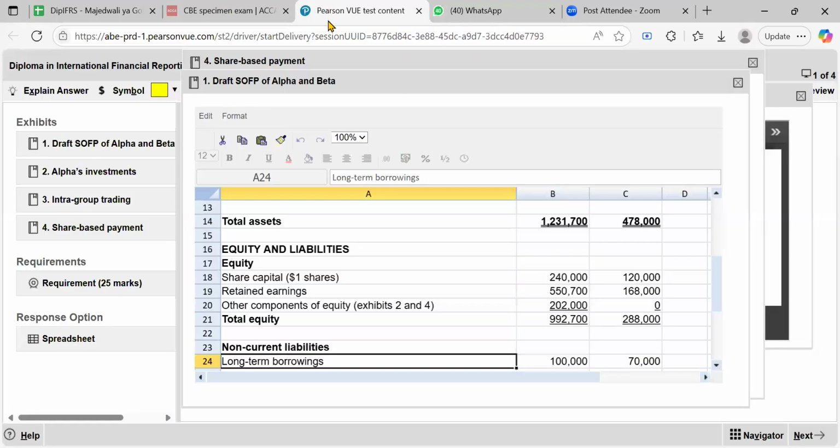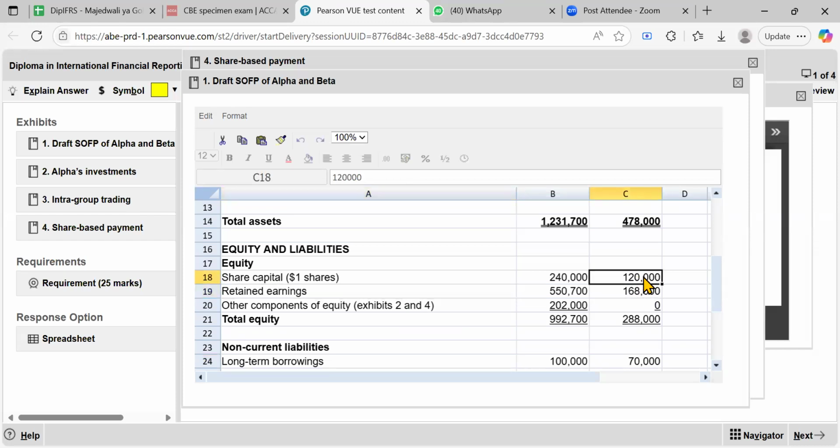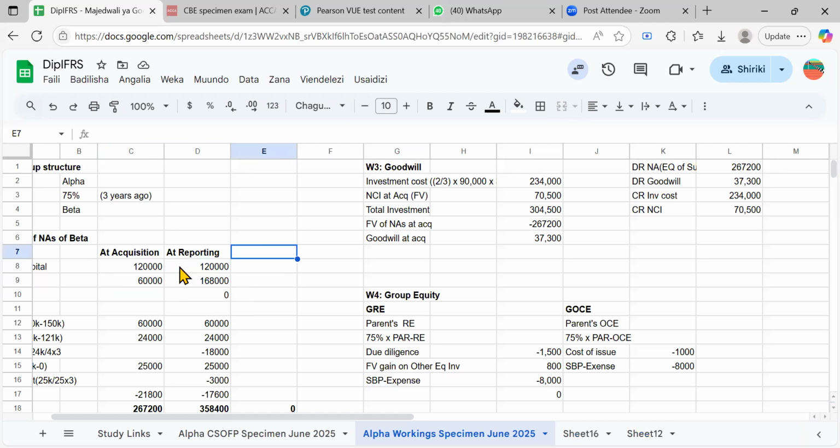If you come to the books and look at the share capital, you have the 120 and the 168, it should be there. You can see it's here, 120. So you just get the picture.